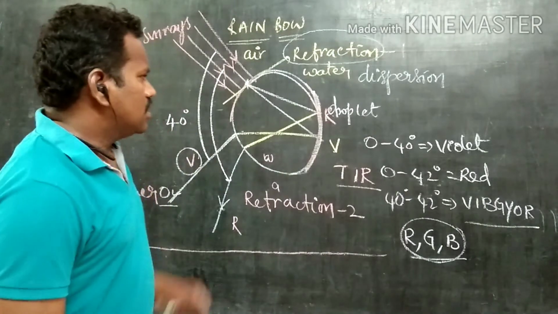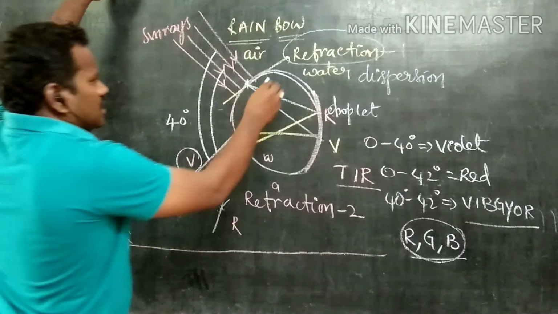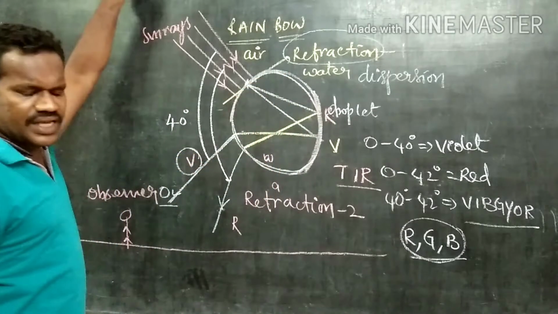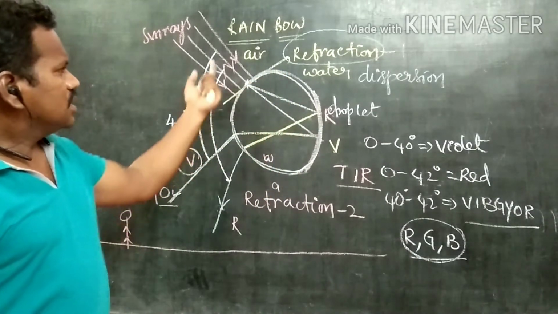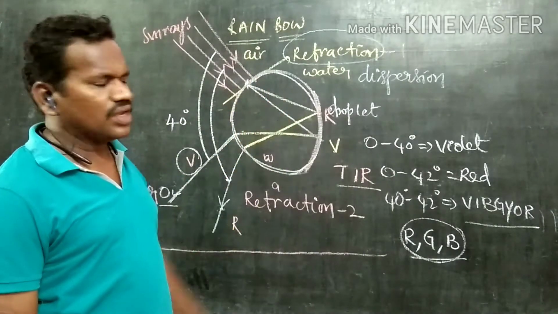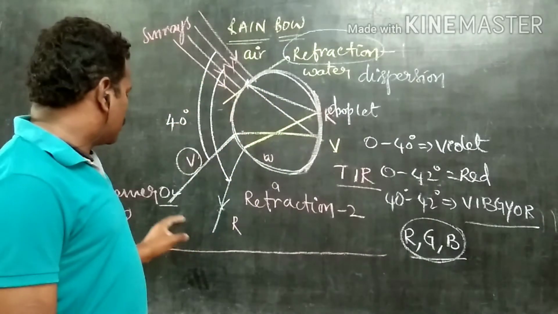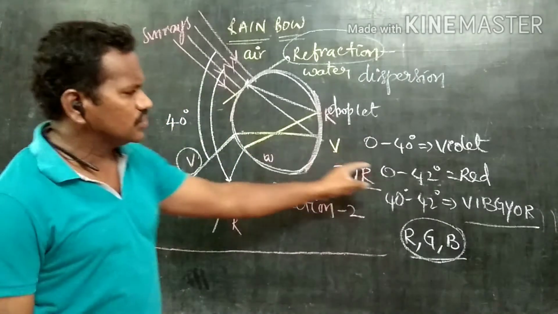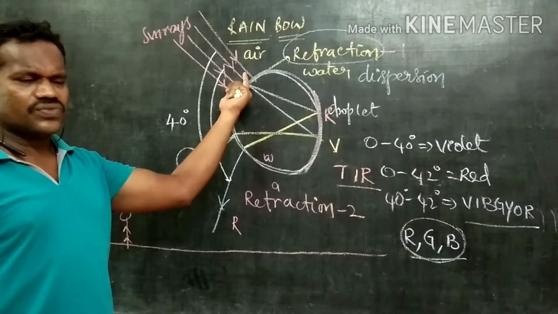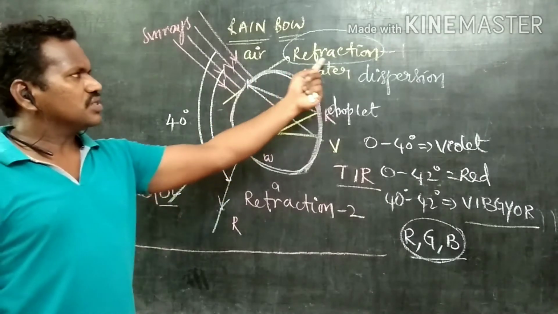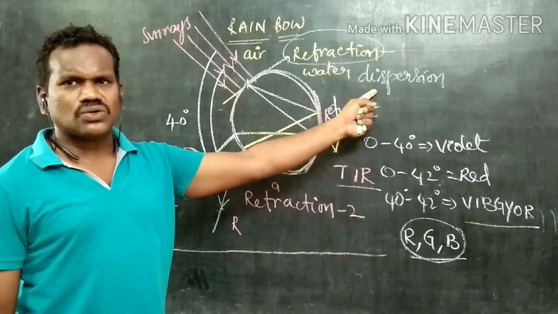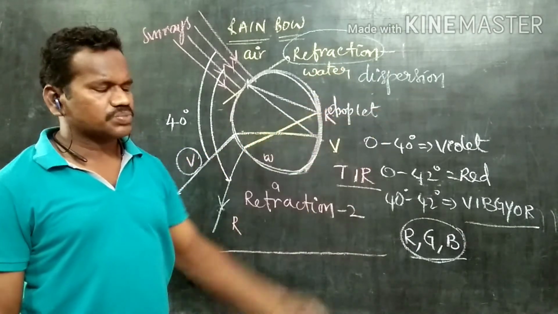Once again, let us recall. This is a water droplet that is left after a rain shower. At the top of that, millions of sun rays are falling at an angle of 0 to 42 degrees. Whenever they reach the top surface of the water droplet, they undergo the process of refraction 1 and dispersion. You already know the definition of refraction and dispersion.